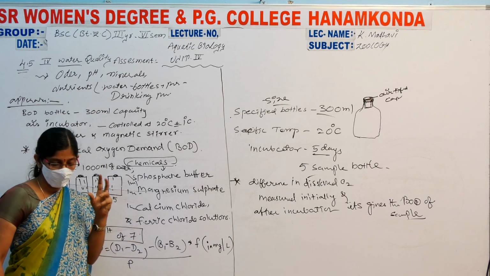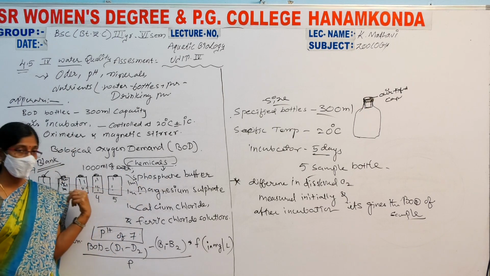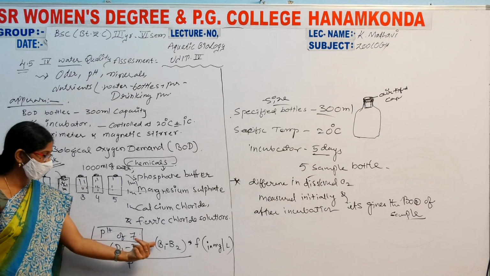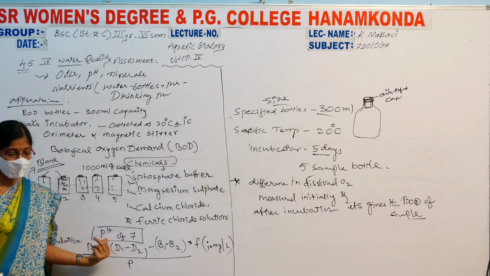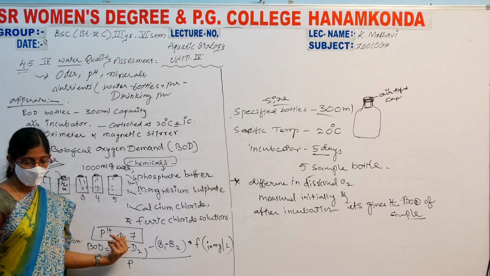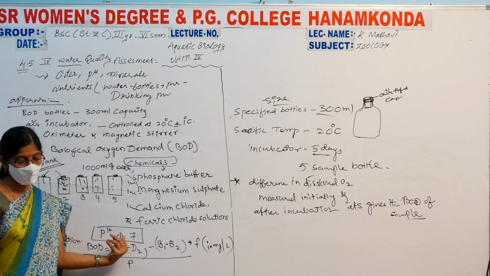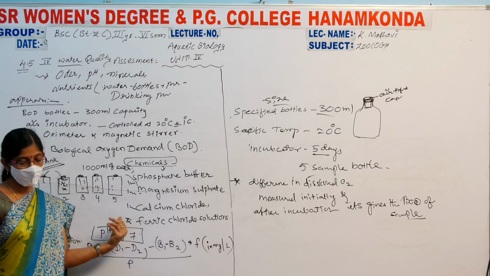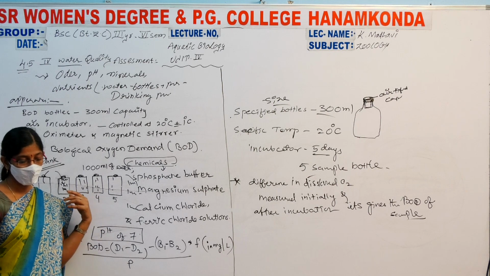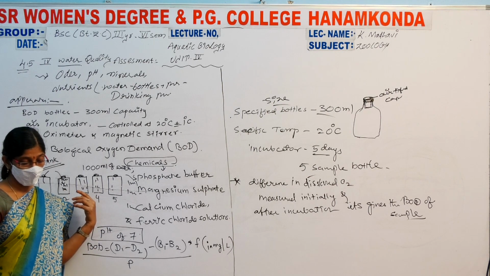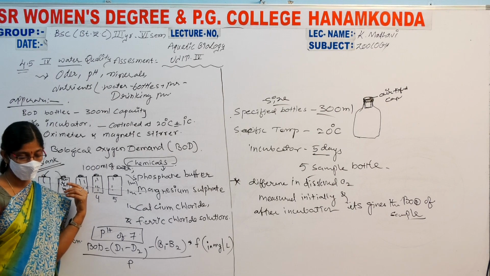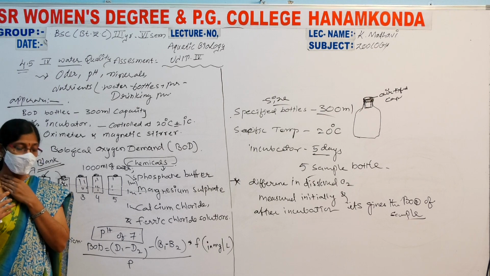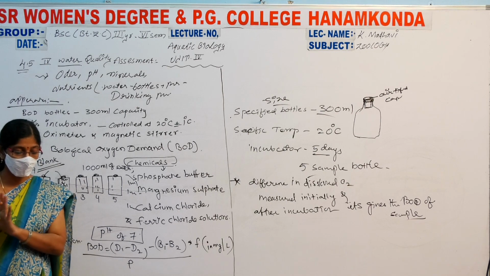Each bottle contains the samples. These samples have a pH of 7. The pH is determined for the first day dissolved oxygen. Various dilutions are prepared to obtain about 50% depletion of dissolved oxygen using these samples during the water.